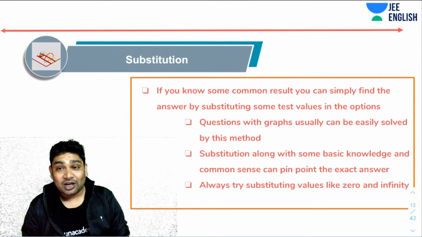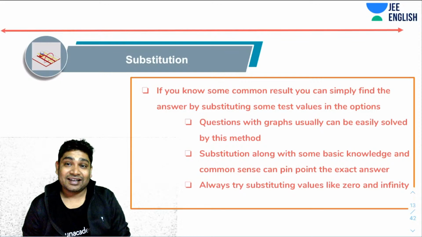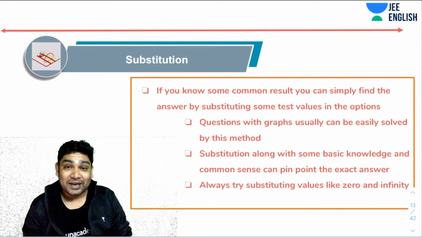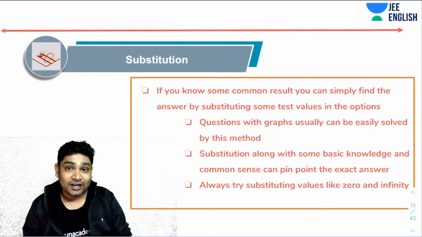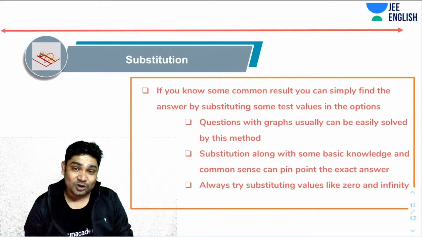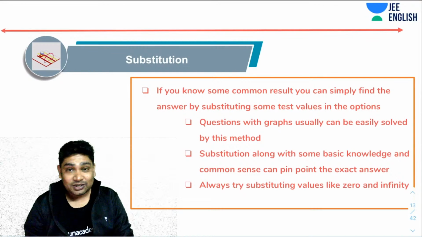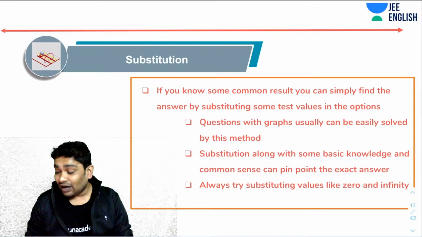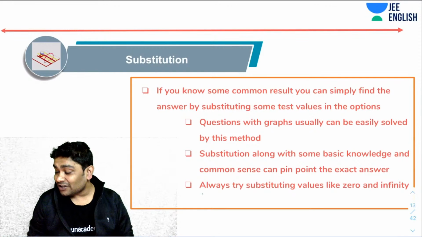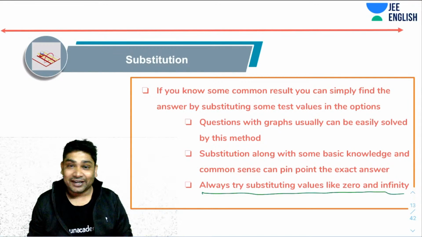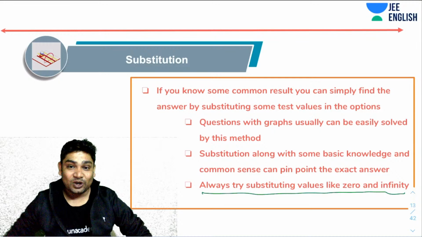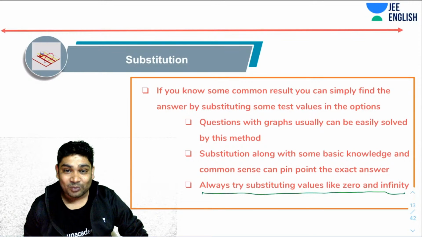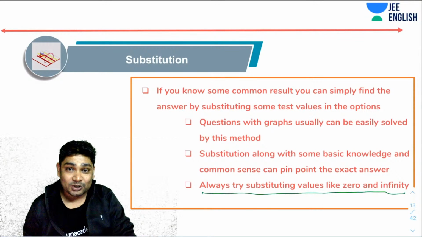Second, substitution along with some basic knowledge and common sense can pinpoint the exact answer, if not reduce the options or eliminate a few options. So that will be a great strategy towards problem solving. Now one tip, you can always try substituting values like 0 and infinity. Trust me, that works. So we will take a look at some of the problems and how we can use the options to find the answers.